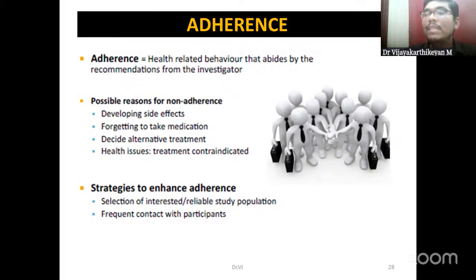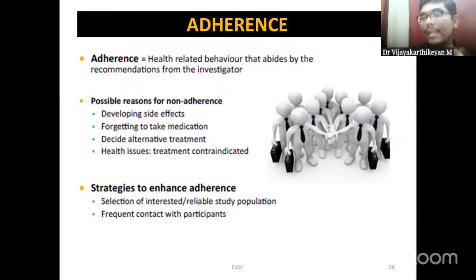So there is something called co-intervention. There might be contamination. If the persons in the study group and the persons in the control group were discussing their intervention, they might feel that the individuals in A group are receiving a good or higher kind of intervention, so I will also follow that. If the individuals in B group decide in such a manner, this will lead to an erroneous outcome. So this is known as contamination.